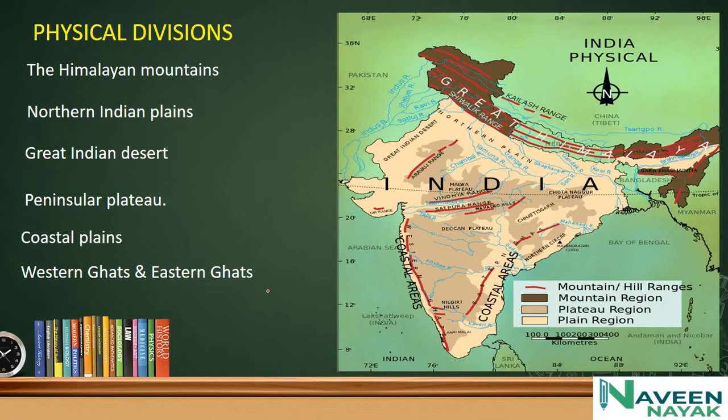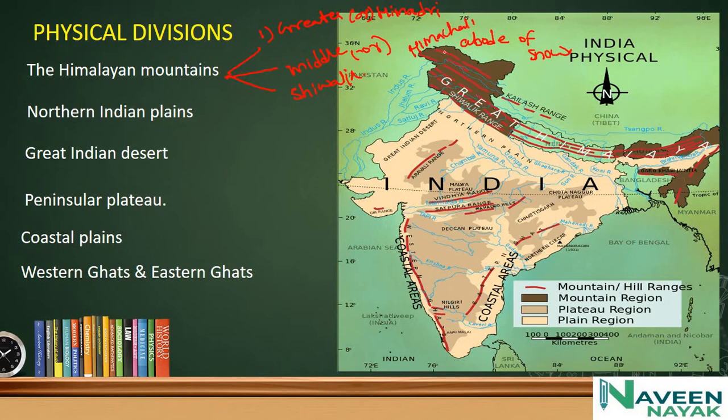Himalaya means abode of snow. Himalayan mountains are divided into 3 main types. The first one is the Greater Himalaya, the second one is the Middle Himalaya, and the third one is the Shivalik. We call the Greater Himalaya Himadri, and we call the Middle Himalayas Himachal.